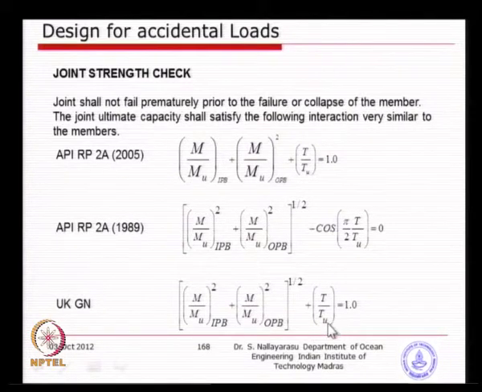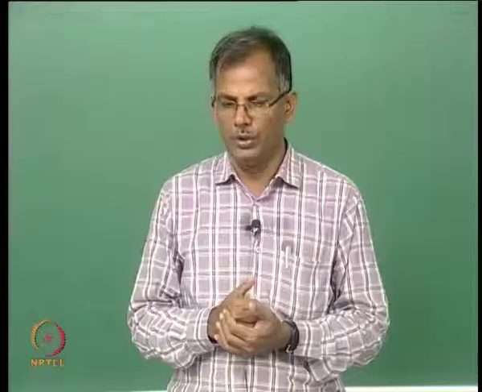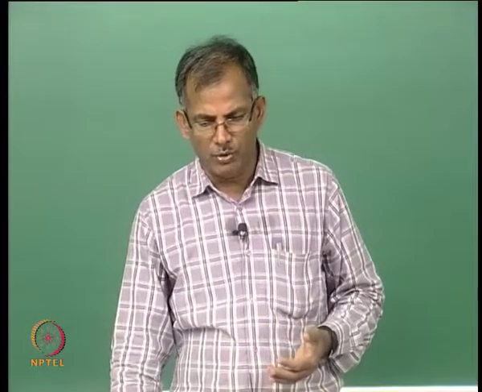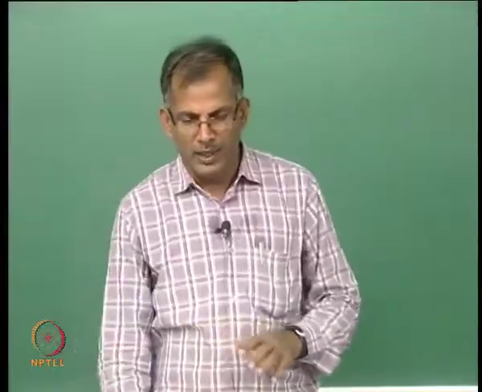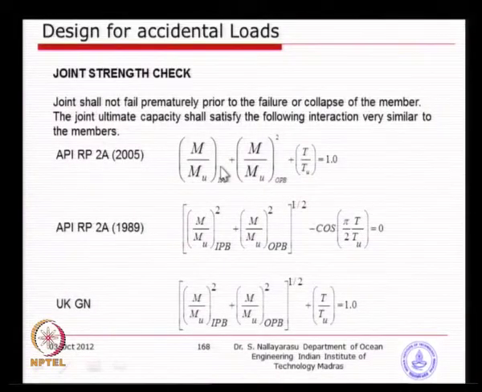You see here you have the linear term coming from the first one and the non-linear term coming from the second one. So, there is quite a bit of difference between different codes, but of course, if you look at the ISO codes and the recent API, they use this interaction between the axial load and the moment. So, you will have to evaluate the capacity of the joint, make sure that the load at which the collapse occurs is substituted here, and correspondingly the joint should not fail.